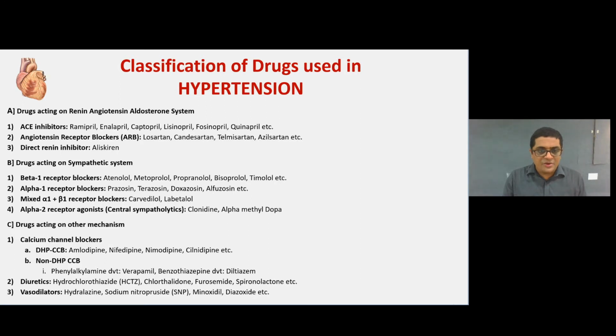Diuretic drugs are hydrochlorothiazide, chlorthalidone, furosemide and spironolactone. And the last are vasodilators like hydralazine, sodium nitroprusside, minoxidil and diazoxide. So this is the classification of the antihypertensive drugs.